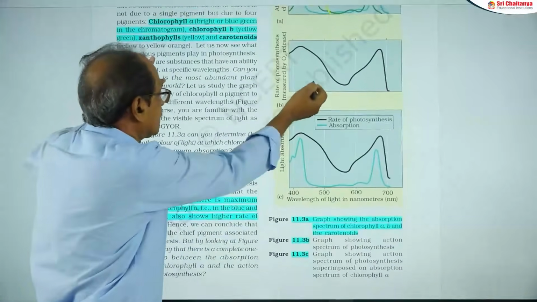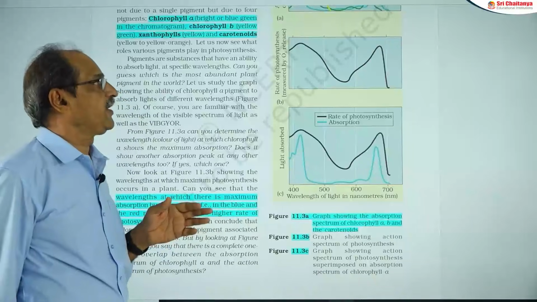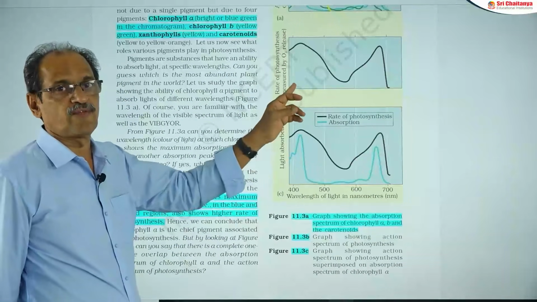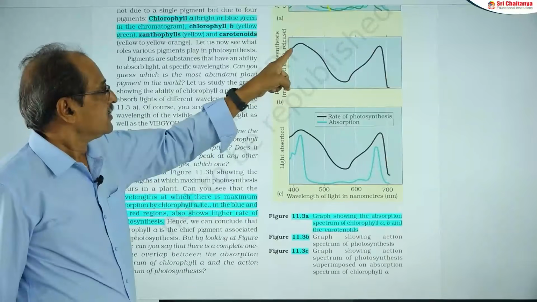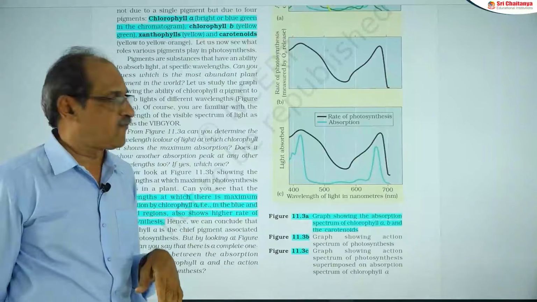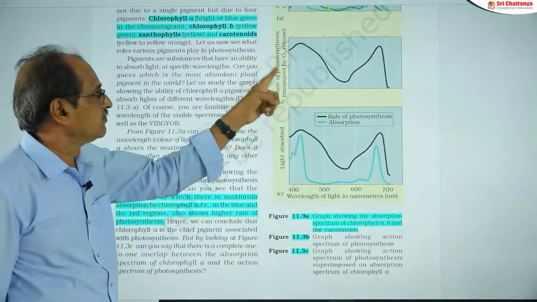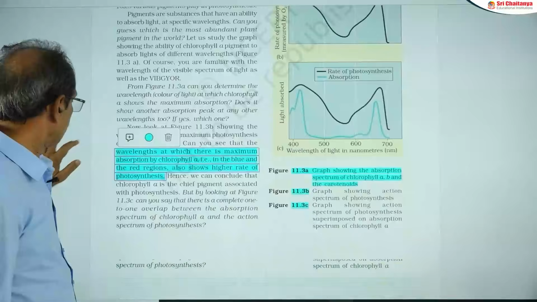The next one is the action spectrum. The action spectrum is a graph indicating the rate of photosynthesis at different wavelengths. Again the peaks are blue and red only. So the highest rate of photosynthesis is shown in blue light and red light.